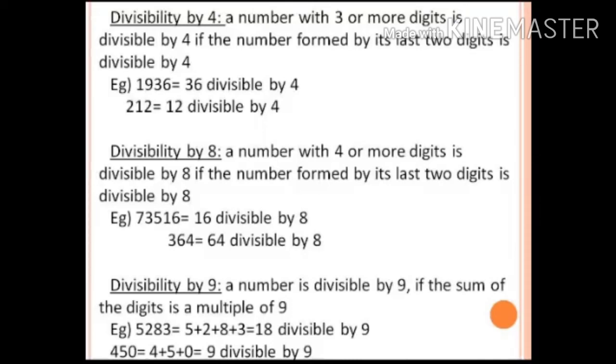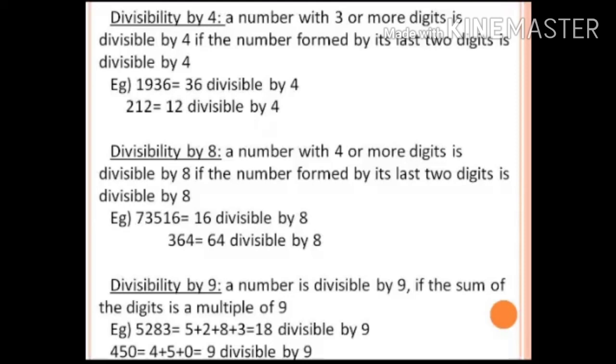Example: 1936. Here 36 is divisible by 4. Then the given number is divisible by 4. 212: 12 is divisible by 4. Yes, that given number 212 is divisible by 4. So this is a test of divisibility by 4.